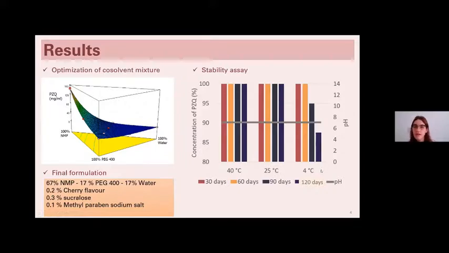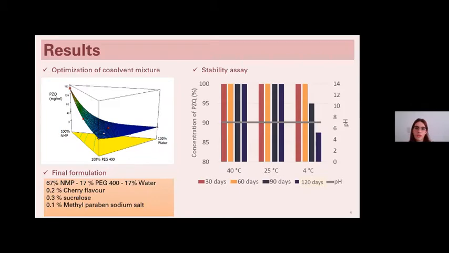The pH value of the final solution kept the initial value of 7, and the microbiological tests were all negative during this period of time, and we weren't able to find any product of degradation.